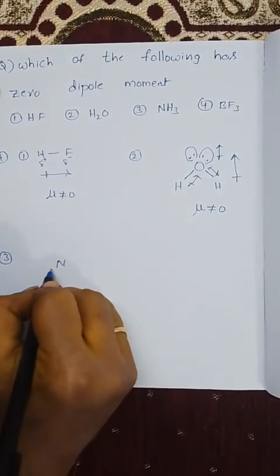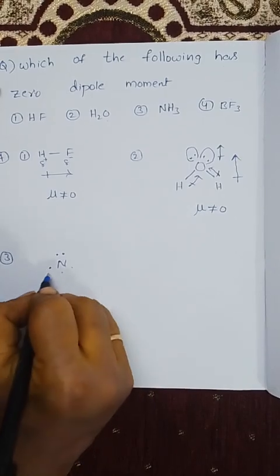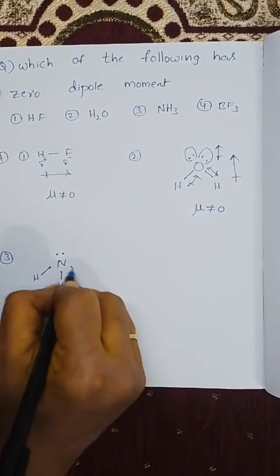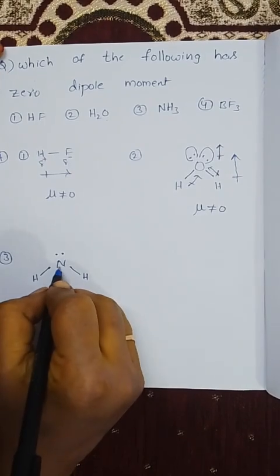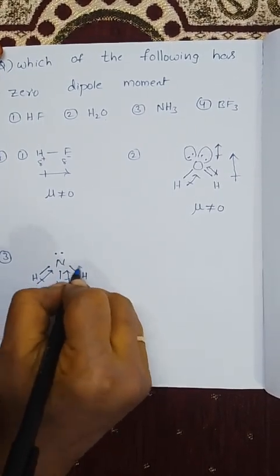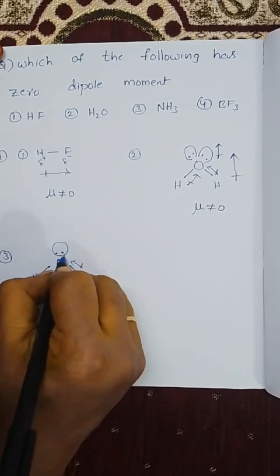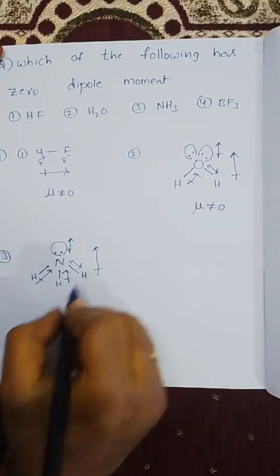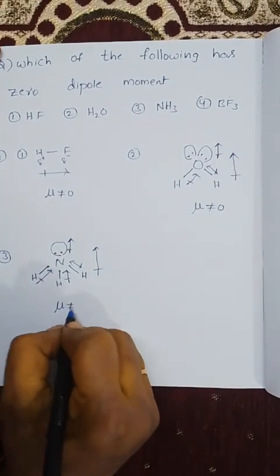In NH3, nitrogen has 5 valence electrons and this is bonded with 3 hydrogens. Nitrogen is more electronegative than hydrogen. So the dipole moment is in this direction. The lone pair of electrons is away from the central atom. So the dipole moment is in this direction. The overall dipole moment is in this direction. So mu is not equal to 0.